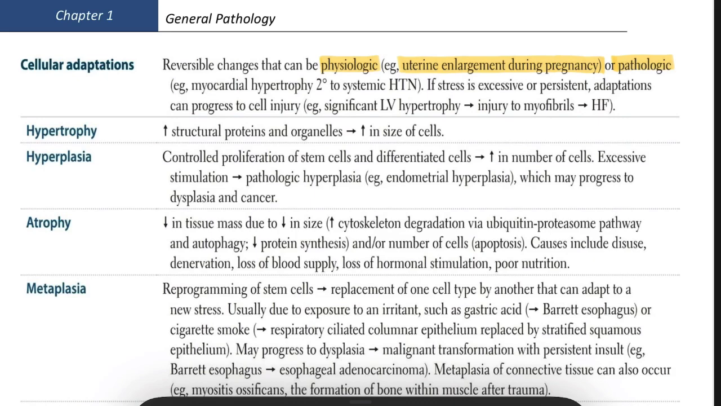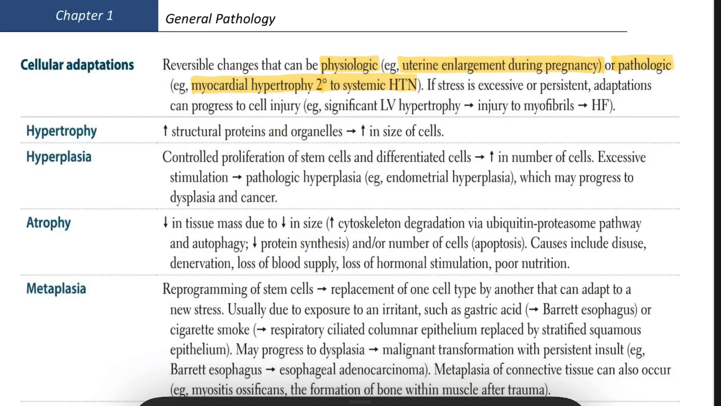Next, pathological cellular adaptation. In pathological we can see thickening of the left ventricle in chronic hypertension, that is, myocardial hypertrophy secondary to systemic hypertension. Okay, so the main point you have to remember is that if the stress continues for too long or becomes too severe, the cell can't adapt anymore. It goes from adaptation to injury, and it leads to cell death, either by necrosis or apoptosis.